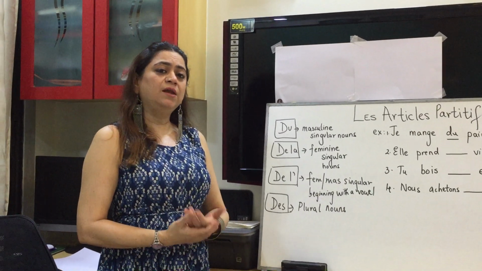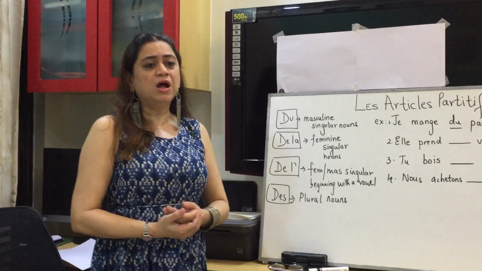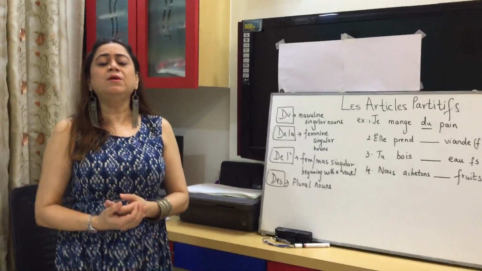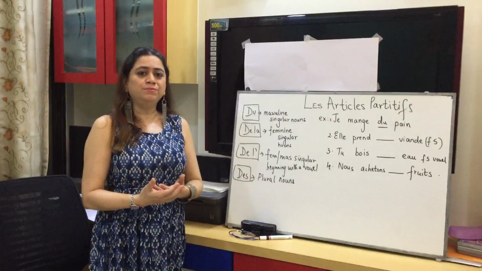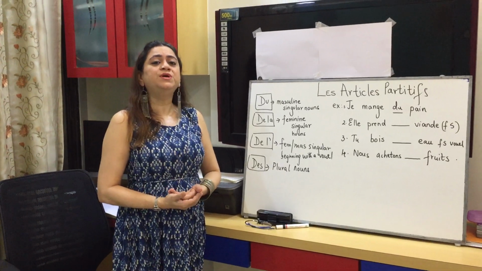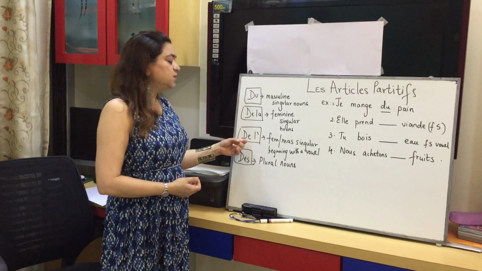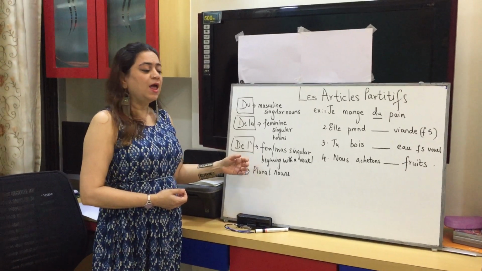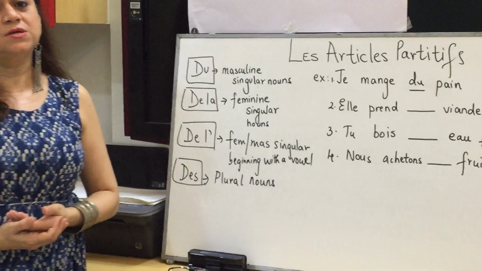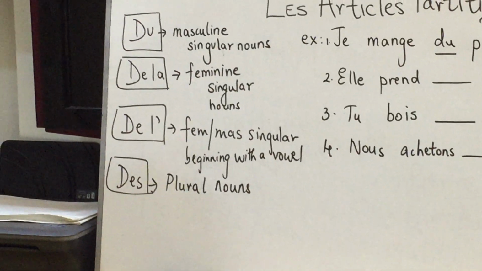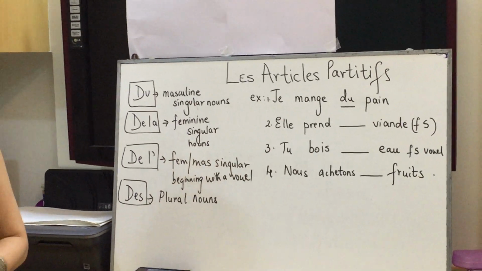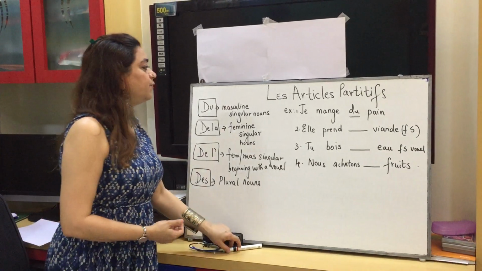For nouns, masculine or feminine, beginning with a vowel, some, that is partitive, would be denoted in French as de l'apostrophe, and for all plural nouns it is des. Now each one of these let us take with one example and we will see how it goes.